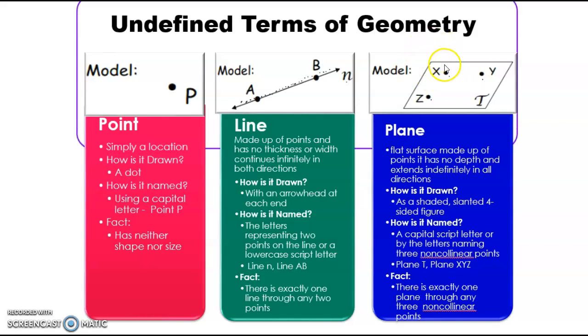To name the plane, you can use one capital cursive letter, or you can use 3 points that are on the plane that are non-collinear, meaning they're not on the same line. So we could say plane ZXY, okay? And remember how I said that with the line, you could draw a line between 2 points. For a plane, there is exactly one plane for every 3 non-collinear points, okay?